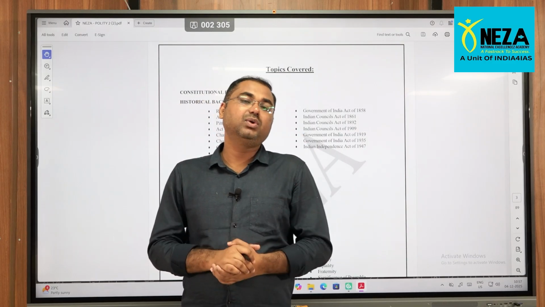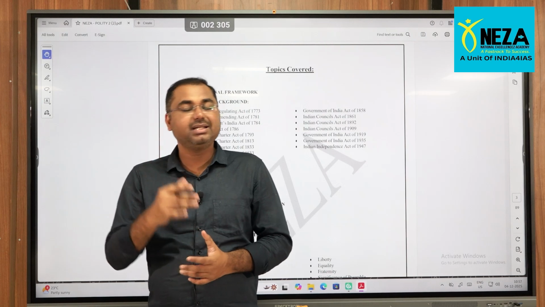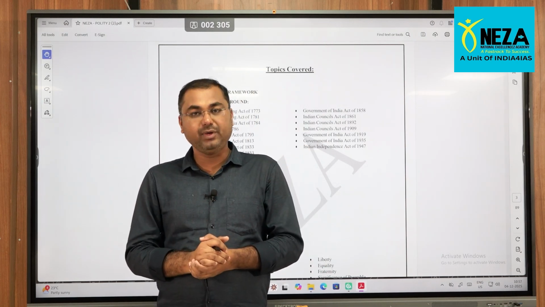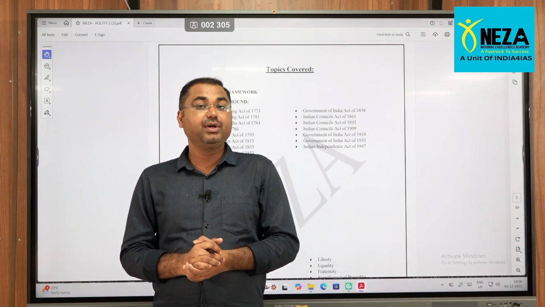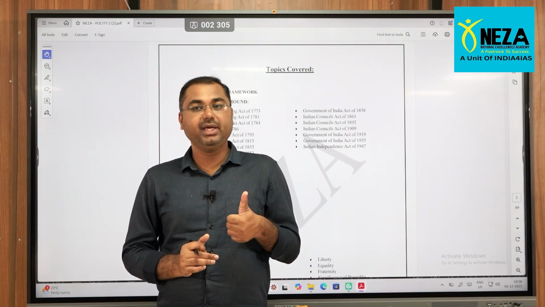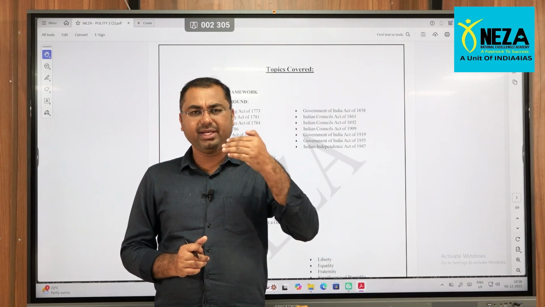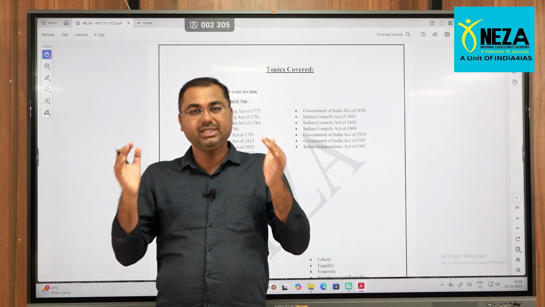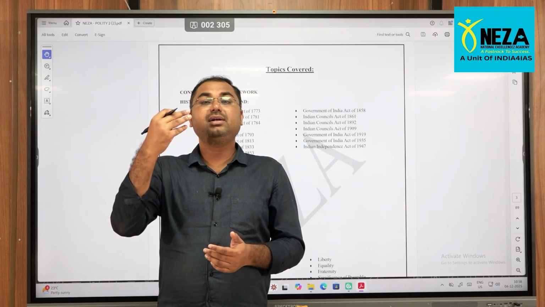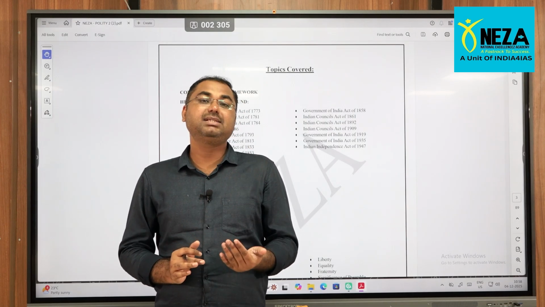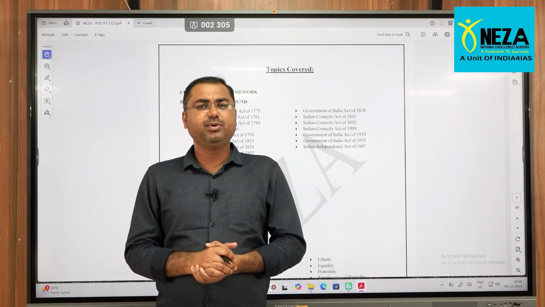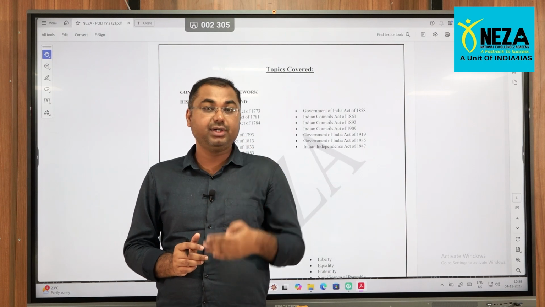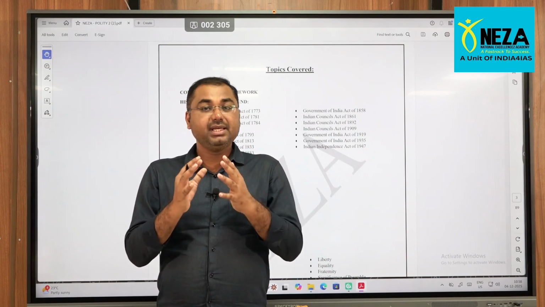So in this also, for polity as well as the Indian Constitution, the major questions, if you go by the past 5 to 10 years of PYQs, one of the very important components is Parliament. Parliament consists of the Lok Sabha, the Rajya Sabha, and the President of India. So this is one major component. Along with that, the role of the Vice President, Prime Minister, and some of the constitutional bodies, for that matter the Election Commission of India, Finance Commission of India, Comptroller and Auditor General. These are another component.